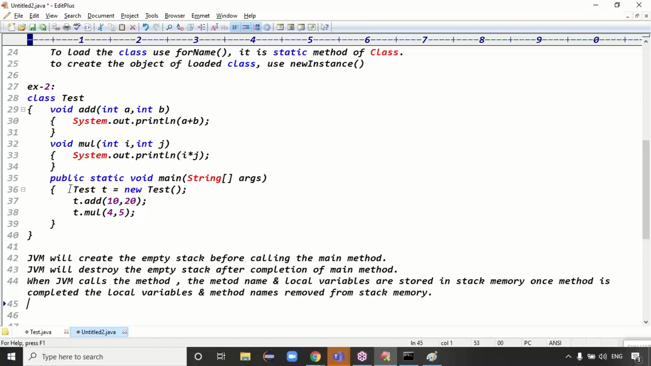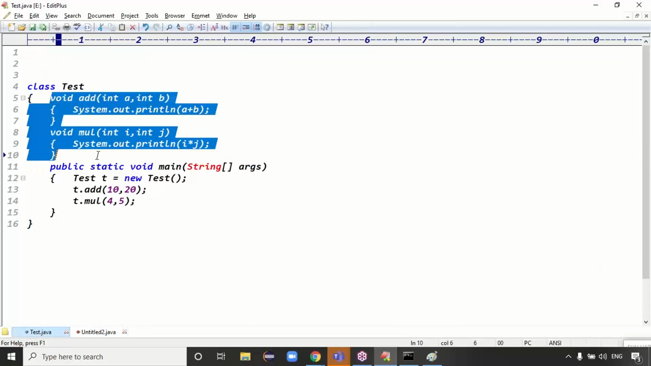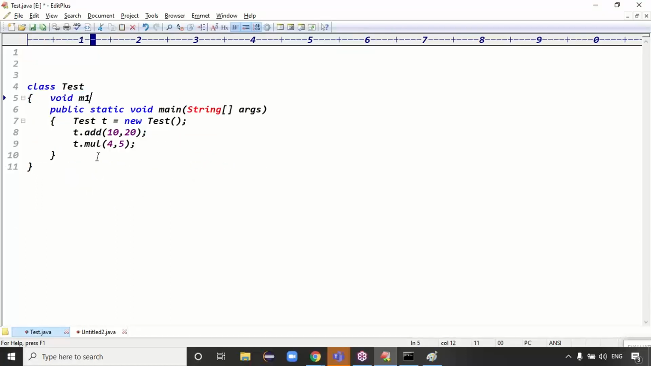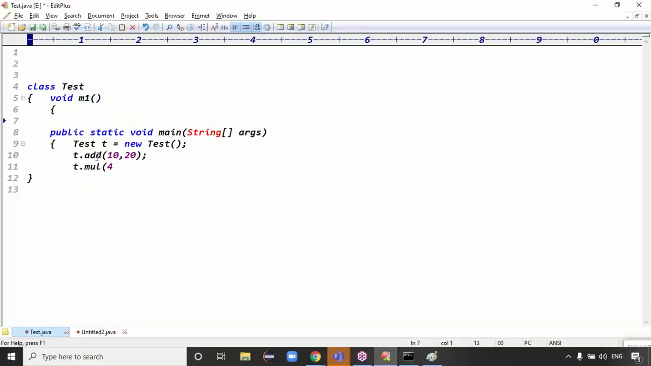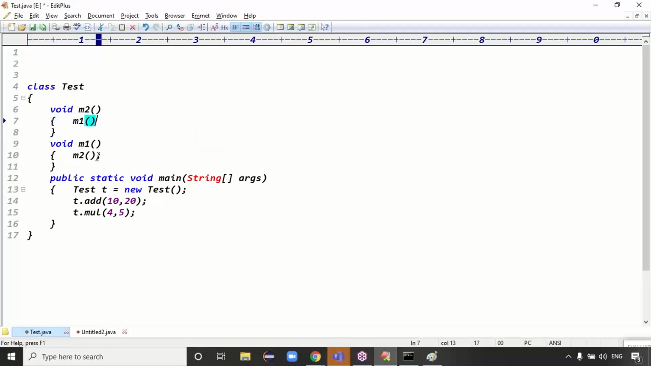Okay, good. That is example 2, guys, for today's class. Example 3, you tell me the answer for this code. I hope you got the clarity about the stack memory working, right? I have the void m1 method, and here I'm calling the m2 method. In the m2 method, I'm simply calling the m1 method. Guys, in this case what is the output? In the main method, I'm calling the m1 method. First of all, the stack memory contains which variable? Which method?